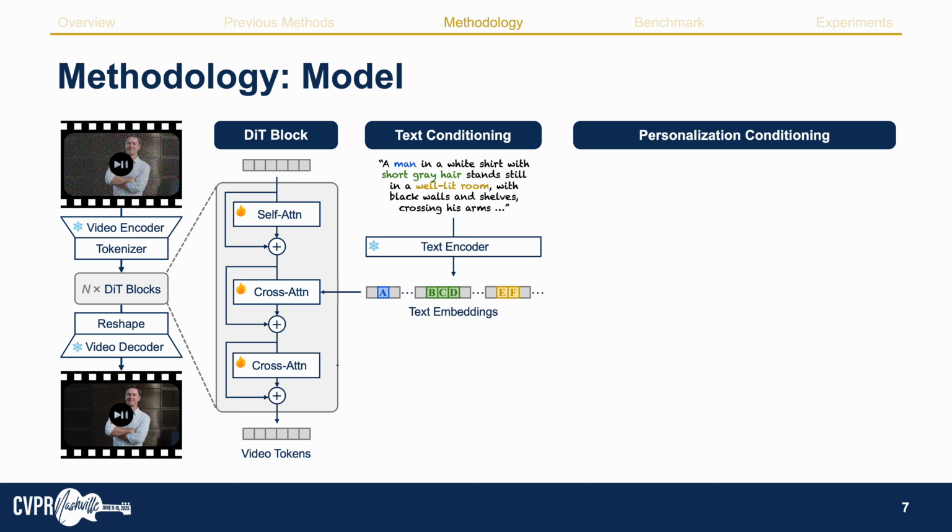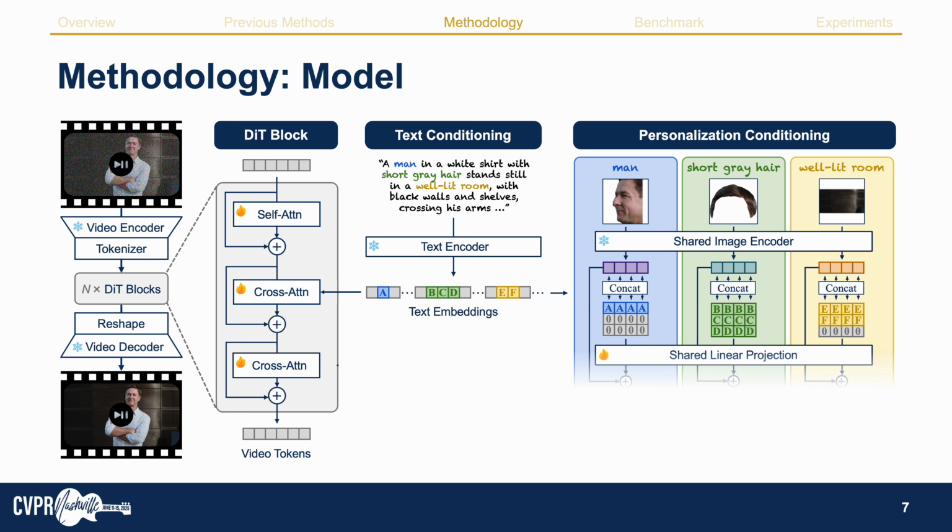However, for multi-subject personalization, a difficulty is that each entity word could be represented by one or more reference images. For example, we could input multiple images of this man to better describe his appearance. So how to connect the entity word and its corresponding reference image becomes a challenge. In this work, we propose a simple yet effective module to fuse the reference images and their corresponding entity words.